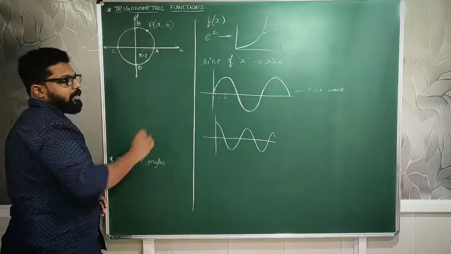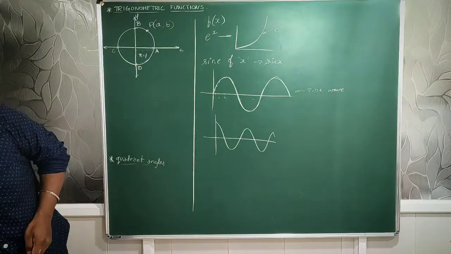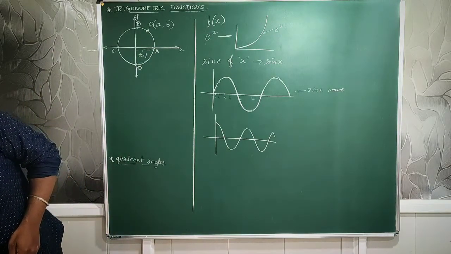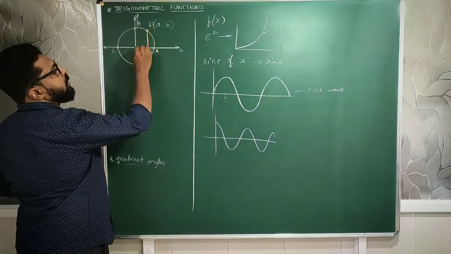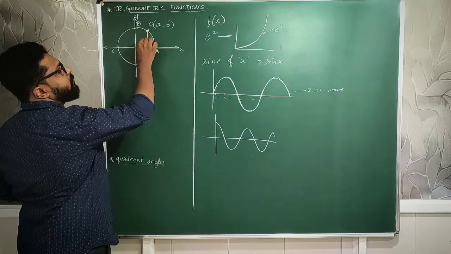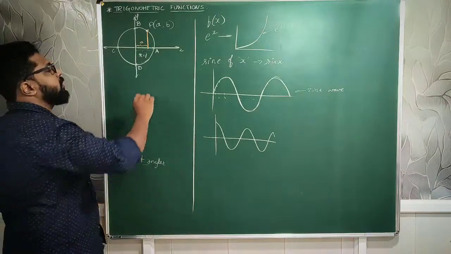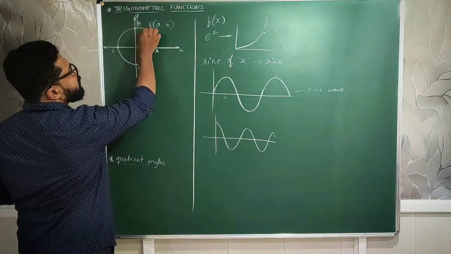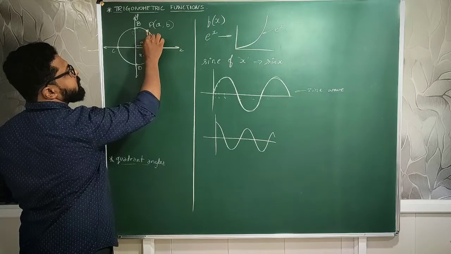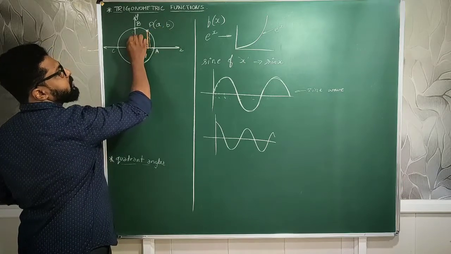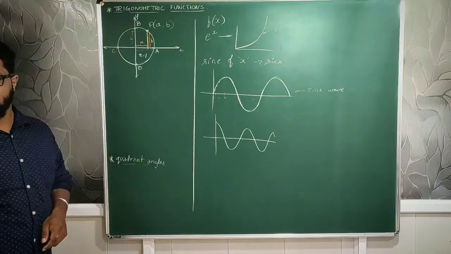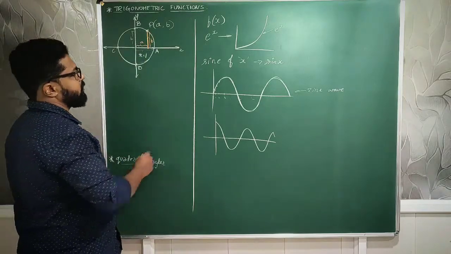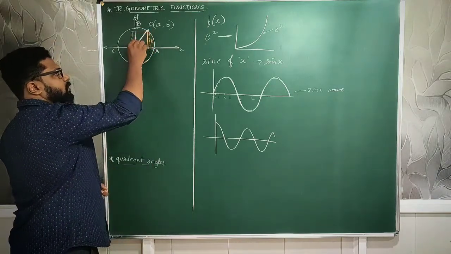Now I drop a perpendicular down like this. This thing is nothing but my A value, agree? Correct? And this vertical distance is going to be the y distance. This is B, correct? Clear? So these two are over. What I do is I join these 2 points to this one.